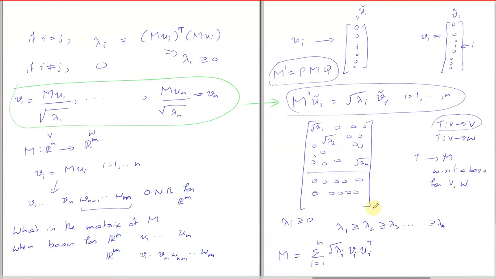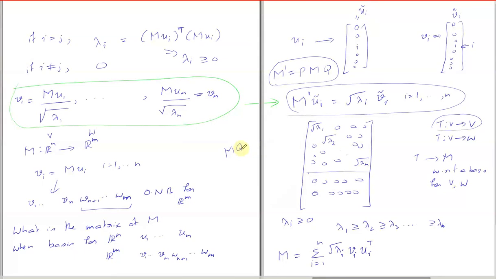Any other questions? When we defined M prime as P M Q, I didn't understand why you said that pre-multiplying and post-multiplying by P and Q is changing the basis of M. So if you change the basis of the domain, you need to multiply the matrix on the right side, no? Right?